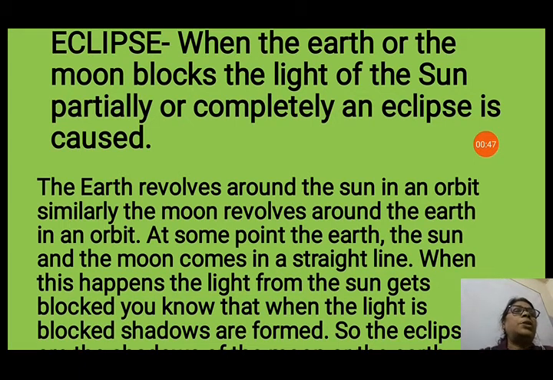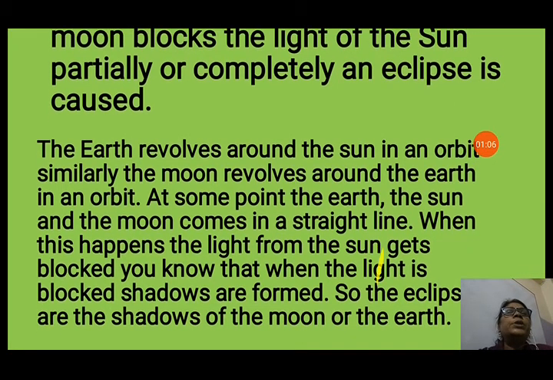then an eclipse is caused. The earth and moon change their place because they move around, but the sun is fixed. So the shadow will be formed of the earth or of the moon, and that forms an eclipse. So eclipses are nothing but the shadows of the earth and the moon.